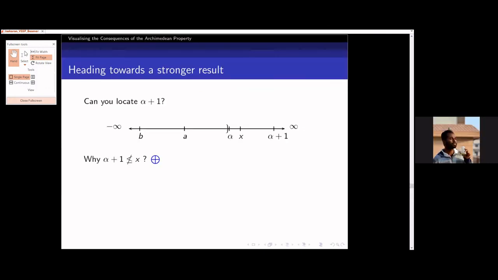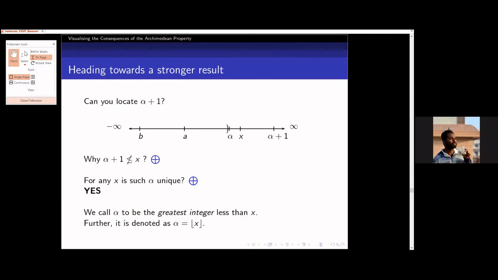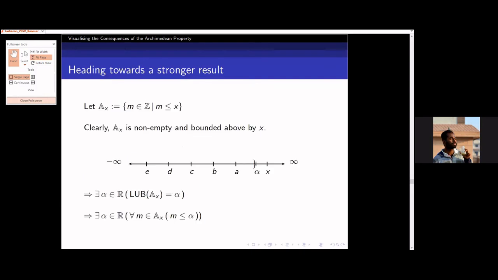So here you are taking this set A_x, and you are taking the LUB of A_x. You are getting alpha as your LUB of A_x, and you are saying alpha is the greatest integer, right? But why is that alpha an integer?